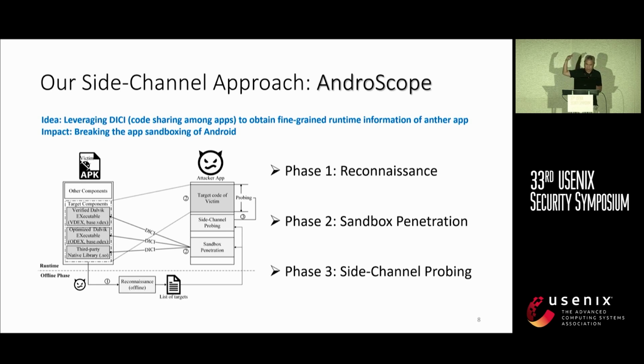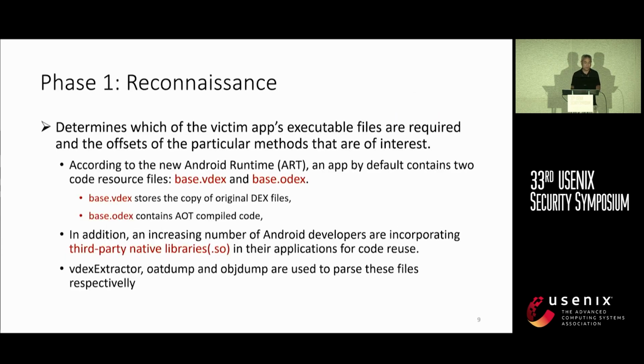Now, how do we do it? There are 3 phases that we're going to go through. The first step is to perform the analysis on the victim app. I used the example just now on Uber and Lyft, right? So for example, Uber will first of all have to perform the static analysis on the Lyft app to find out what the methods inside this particular app are, and find out the one that we are most interested in. So for example, I want to find out when credit card processing is being called. So that is the static analysis to locate the libraries and find out the specific methods in the victim app. So that is our first step.